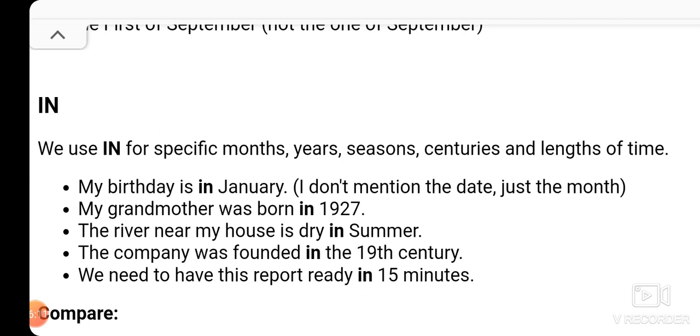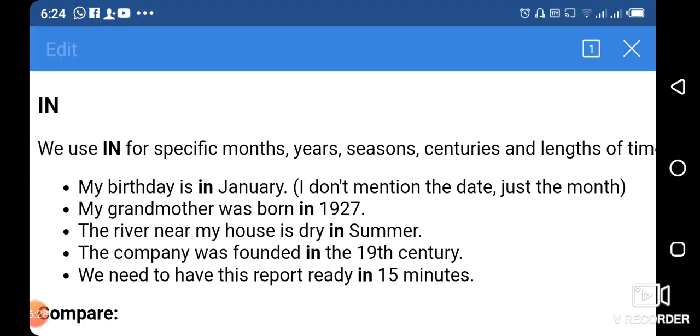Now first, "in" with months. My birthday is in January. So January is a specific month. We do take the name of the month, and we have to use "in" before it. I do not mention the date, just the month. When you mention the date, you use "on". But when you're just talking about the month, then we use "in" before it.